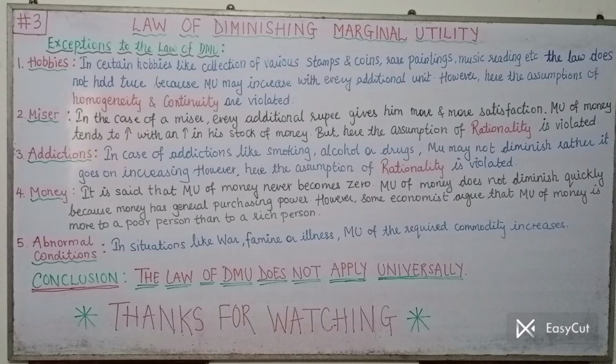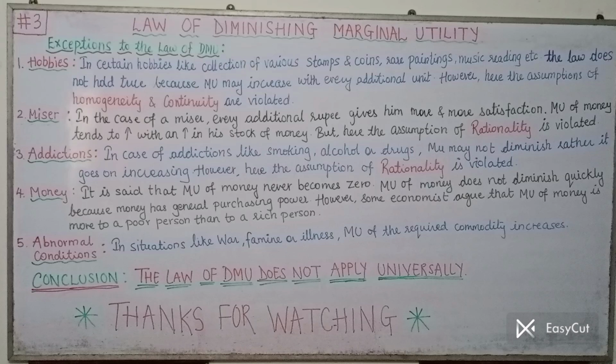Point number 3, addictions. People have different addictions like smoking, alcohol, drugs. In case of such addictions, the MU of whatever commodity they are addicted to may not diminish, rather it goes on increasing.